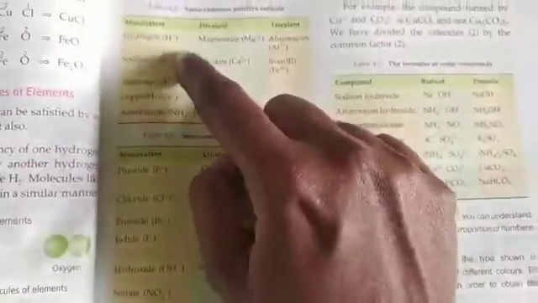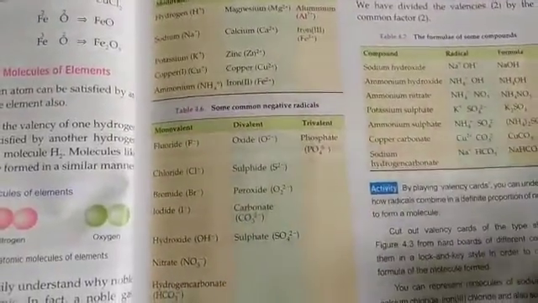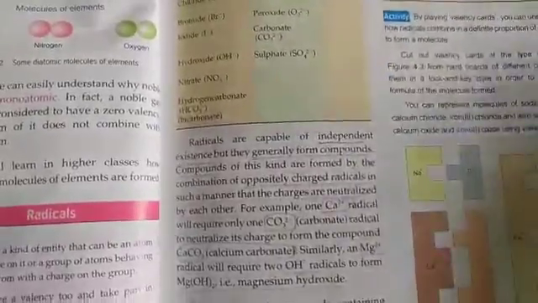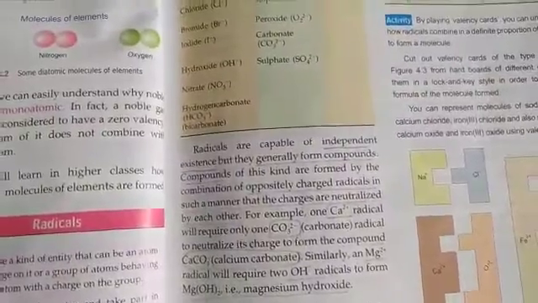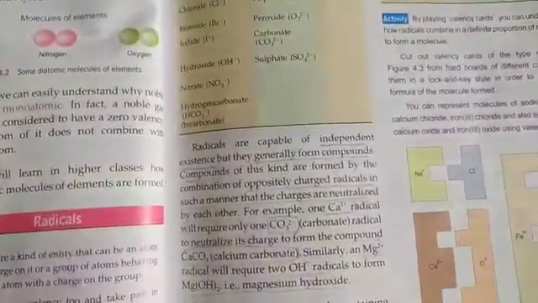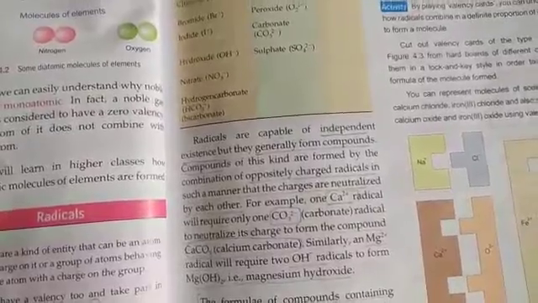For example, hydrogen is a positively charged radical. It can combine with chloride, which is a negatively charged radical, to form hydrogen chloride. When oppositely charged radicals combine with each other, their charges are neutralized. For example, one calcium radical can combine with one carbonate radical.